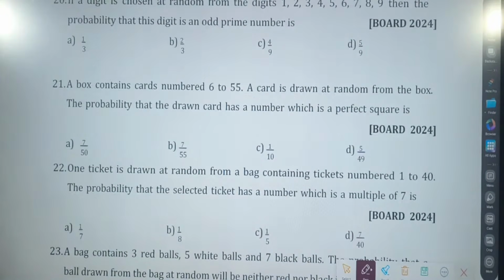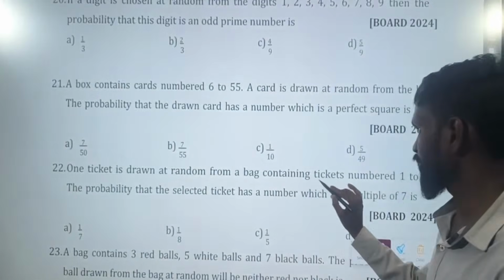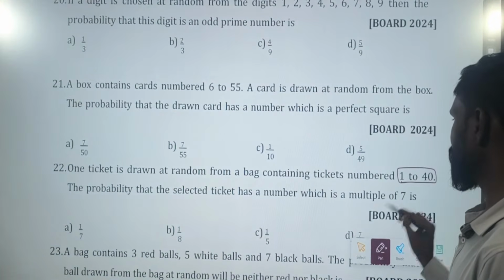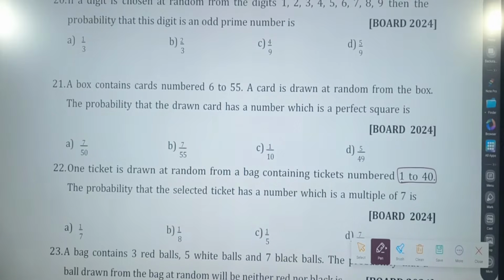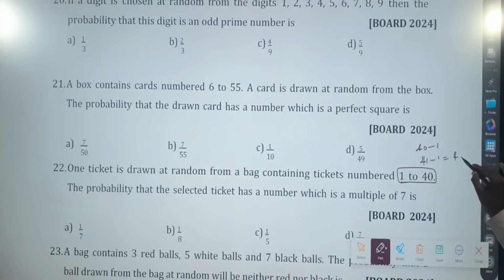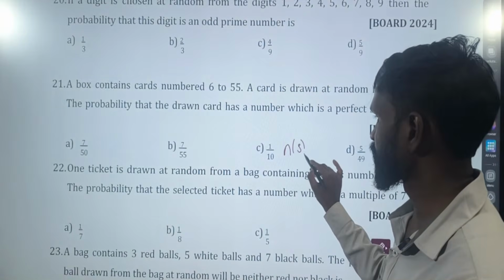We have question number 22. One ticket is drawn at random from a bag containing tickets numbered from 1 to 40. How many are there? It should not be 40 minus 1, it should be 41 minus 1, which is 40. 1 to 40, how many cards are there? 40. Which means n of S is 40.